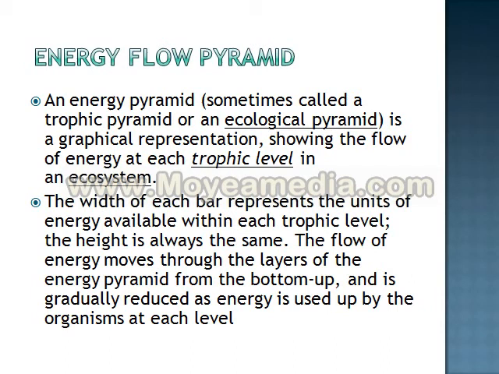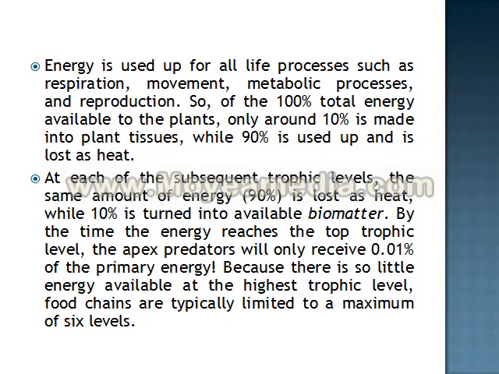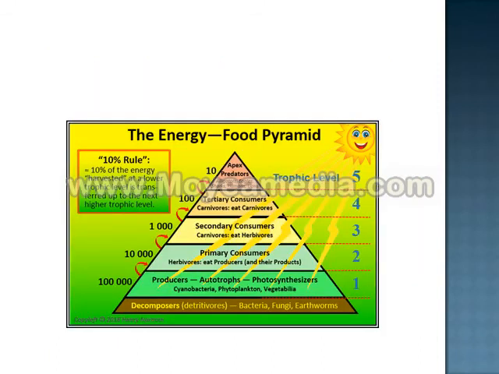Energy is used up for all the life processes such as metabolism, respiration, reproduction, etc. What you have to remember is that at every stage, the entire energy is not transferred to the next level. You can see over here the energy food pyramid and how energy is transferred from one stage to the other.